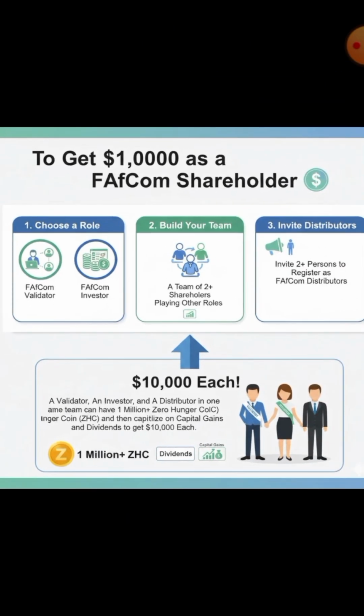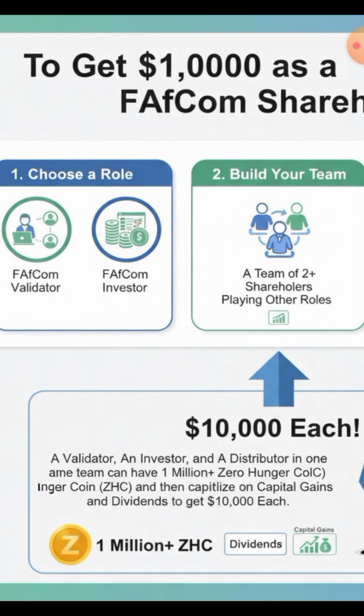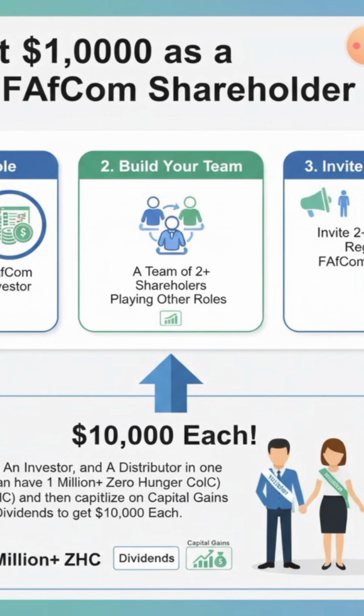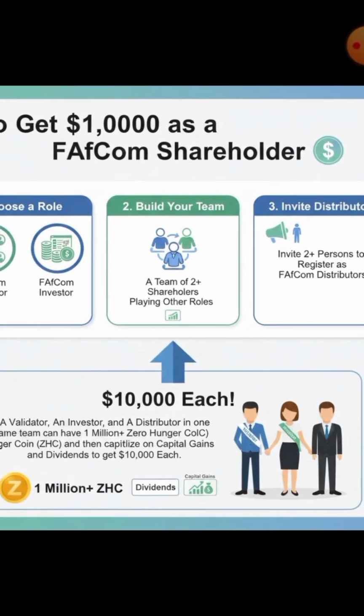So you have to advise them, for all of them to have at least 1 million Zero Hunger Coin, that's 1 million ZHC, so that they can be qualified for more dividends and higher gains. Even if they want to sell, they can sell and still make money and buy back again and still be claiming dividend. So this is like a recommendation that you offer to your team members.